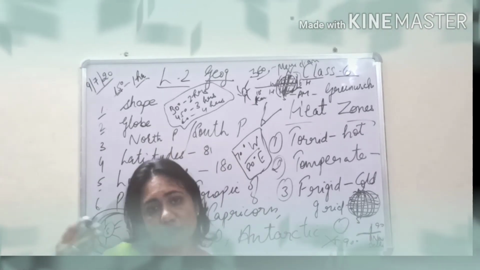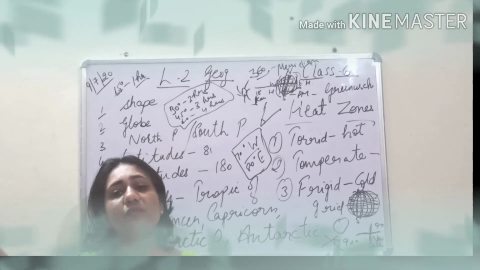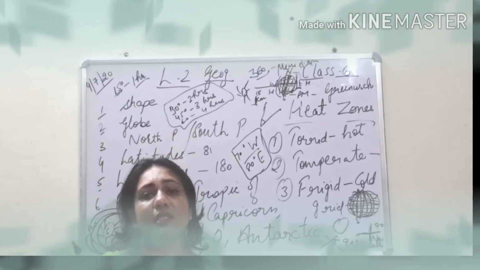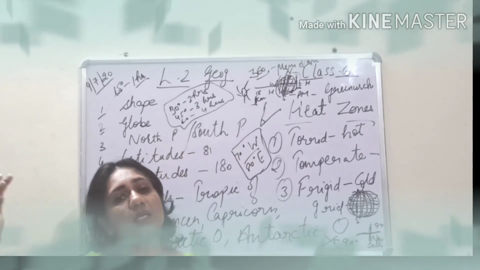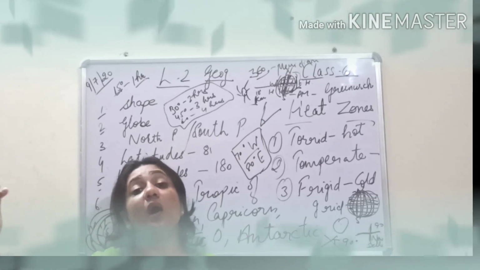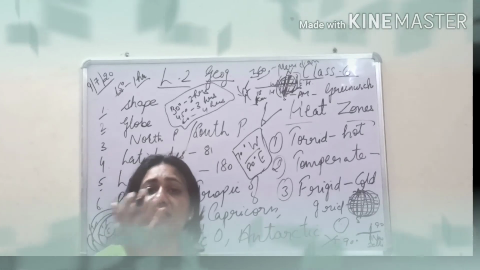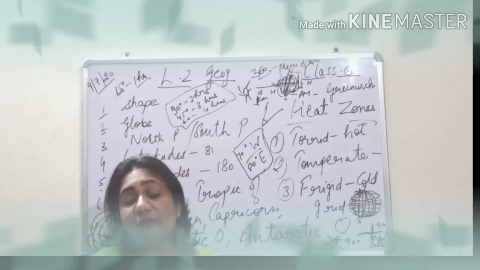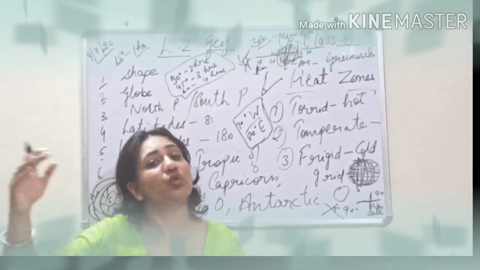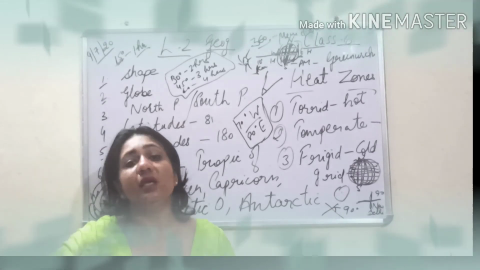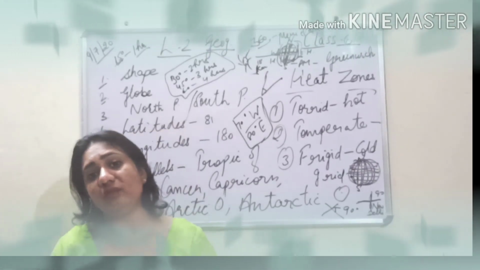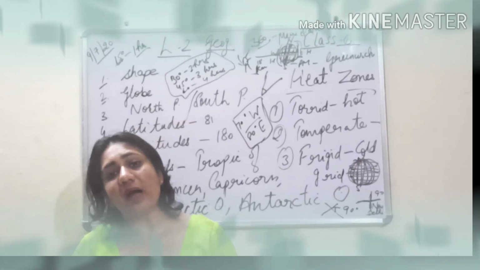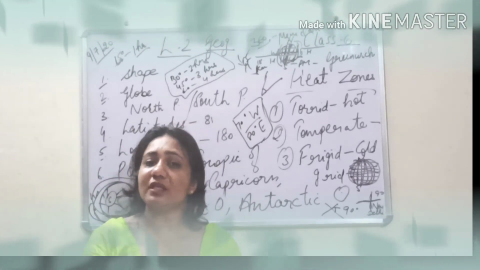So since they receive the sun rays first in the eastern part, we all know the sun rises in the east. So the eastern places will be 1 hour ahead. So if it is 11 AM in the western region, what will be the time in the eastern part? It will be 12 noon.